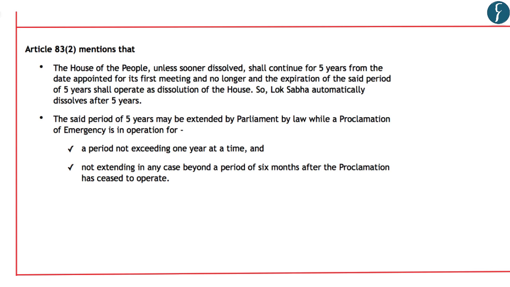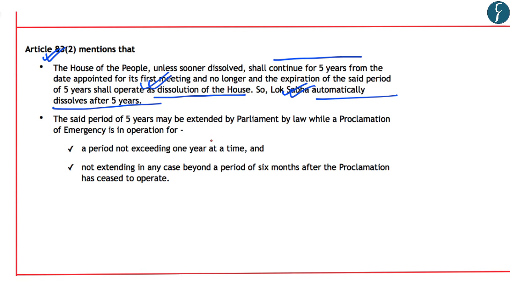Now, before starting the highlights, you must know about Article 83 Clause 2, because it mentions the tenure of Lok Sabha. It says that the House of the People, that is Lok Sabha, unless sooner dissolved, shall continue for 5 years from the date appointed for its first meeting, and the expiration of this period of 5 years shall operate as a dissolution of the House. So it basically means that the Lok Sabha automatically dissolves after every 5 years.